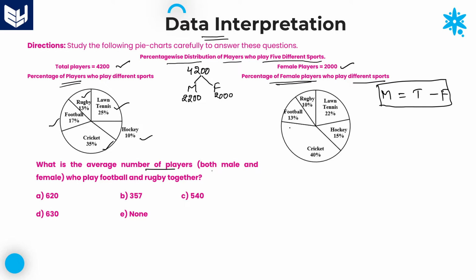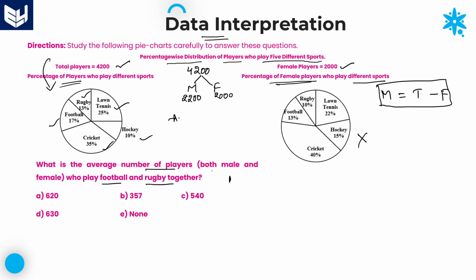Whenever he is asking about both male and female together, there is no need of going for the second one. It means he is asking us to calculate all together. All together means total players who play football and rugby together. In the first pie chart, football and rugby together average.